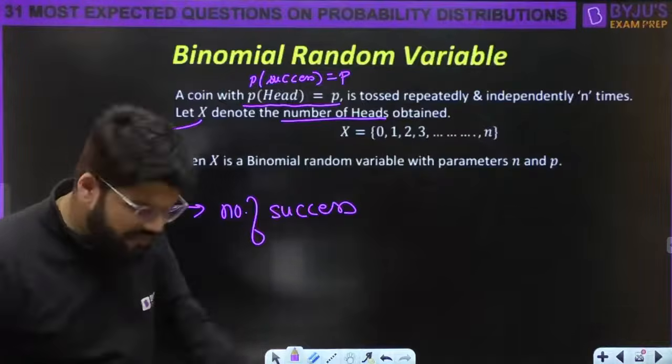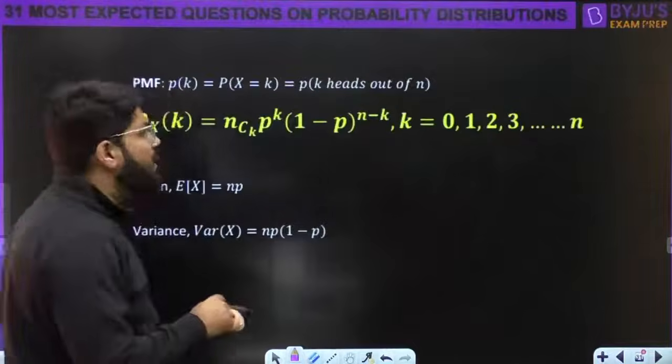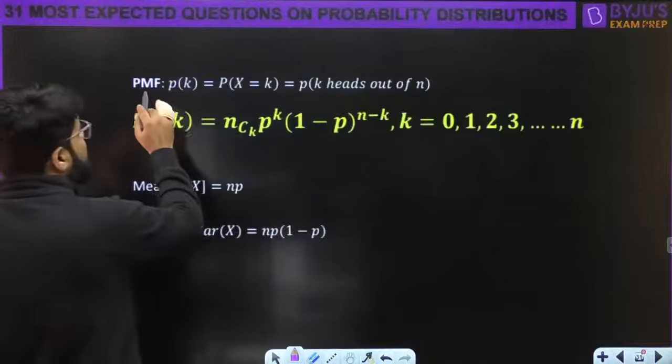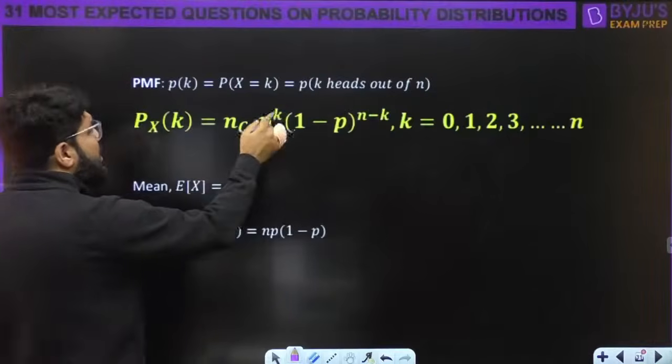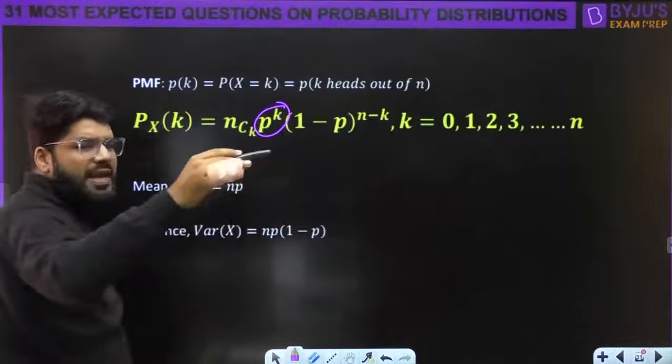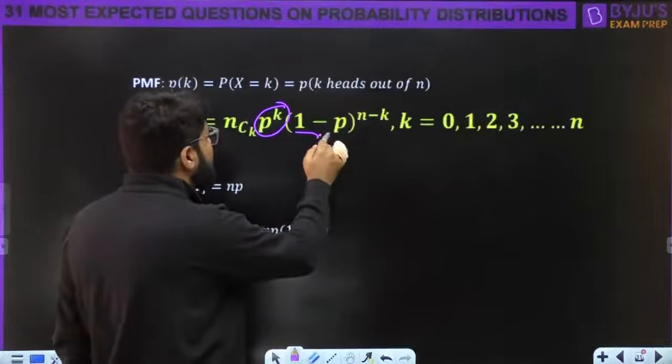What is the PMF? No derivation. Finally, you have to cover many more cases. Okay, so what is the PMF of this? Probability x equal to k. Probability of k heads out of n. Very simple. The probability of a single head is p. So k heads is p into p into p into p, k times. Then this is the probability of tail.